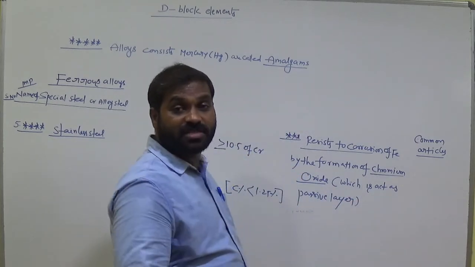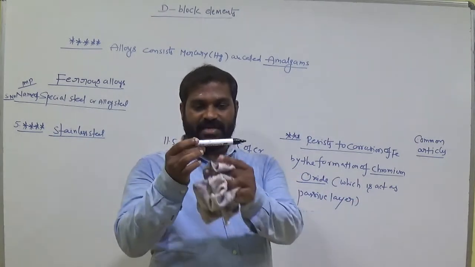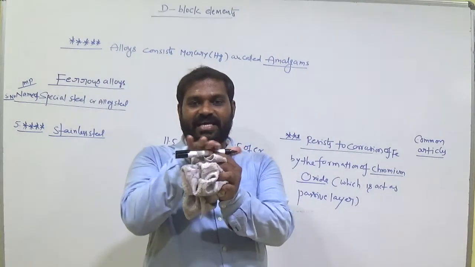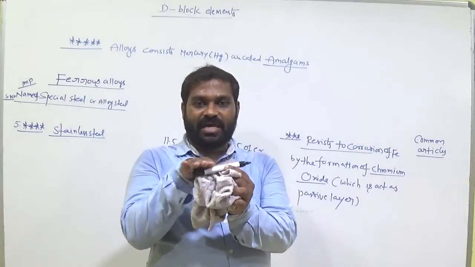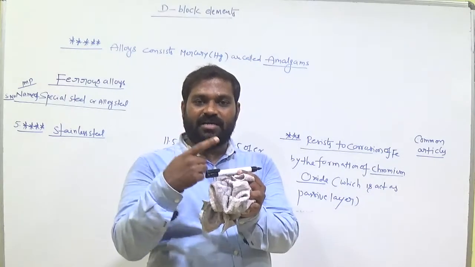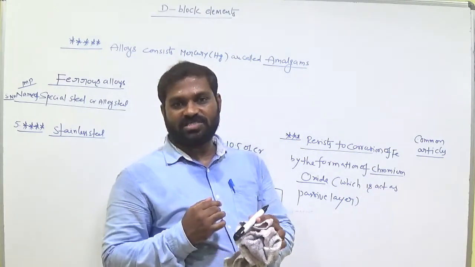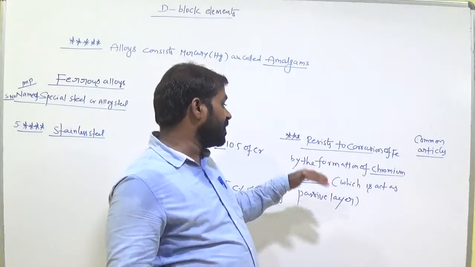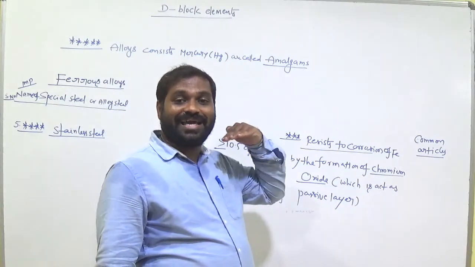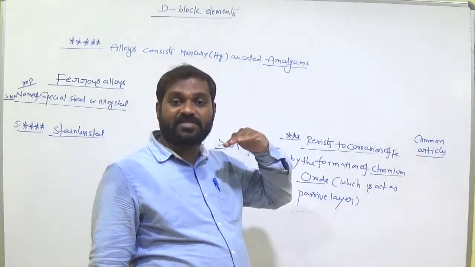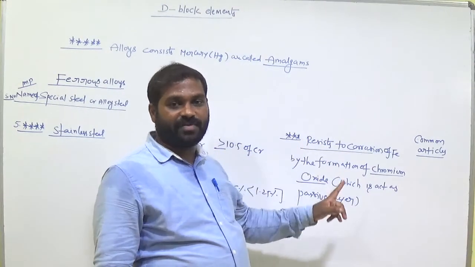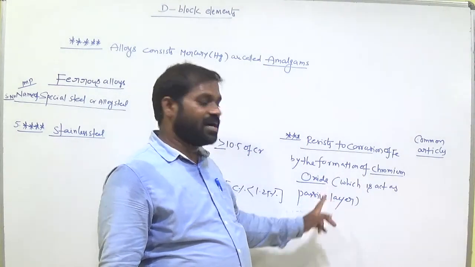Passive layer means, suppose this is the metal, steel metal, that chromium oxide acts as a layer. Then that iron is further unable to interact with atmosphere and water, and we can prevent the corrosion. Remember this. Chromium oxide prevents the corrosion of iron here. So it is formed as a chromium oxide layer on the surface of iron, so it can prevent the corrosion of iron.